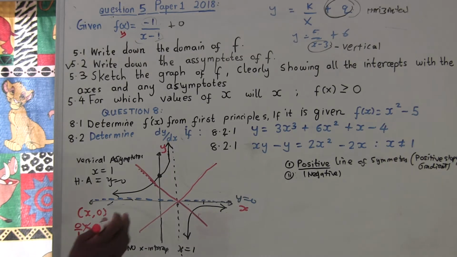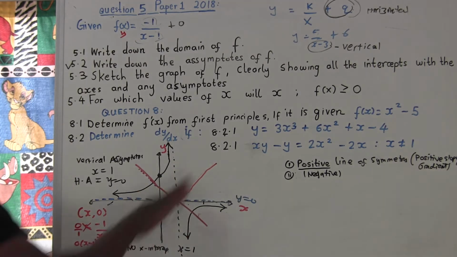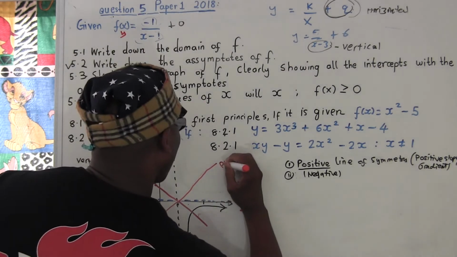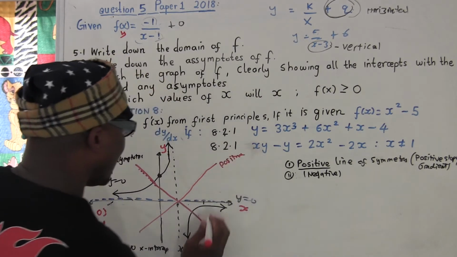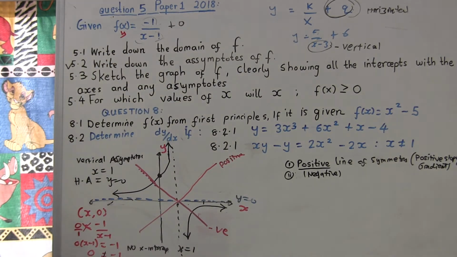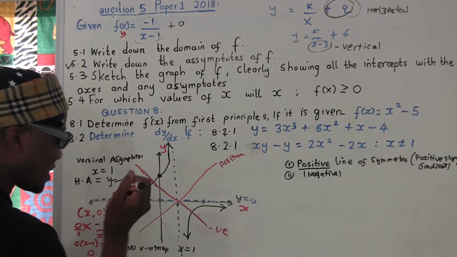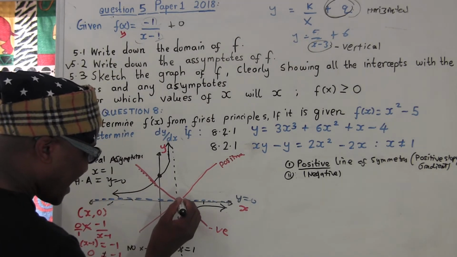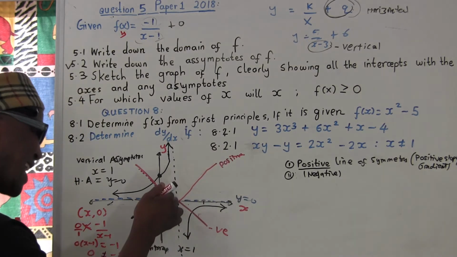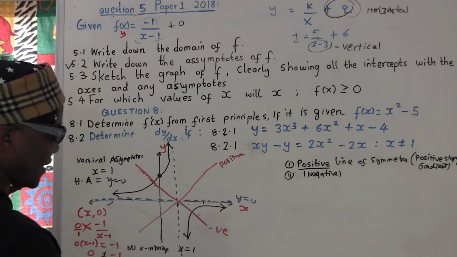Oh, that's what we call it, well. This is positive. Whenever you have a line go that way, it's positive. So this is a positive line of symmetry, and this is a negative line of symmetry. So we gotta find them. Okay? So remember, these are asymptotes, and your asymptotes intersect here. And the line of symmetry must cut there at the center so that the 2 parts look alike.